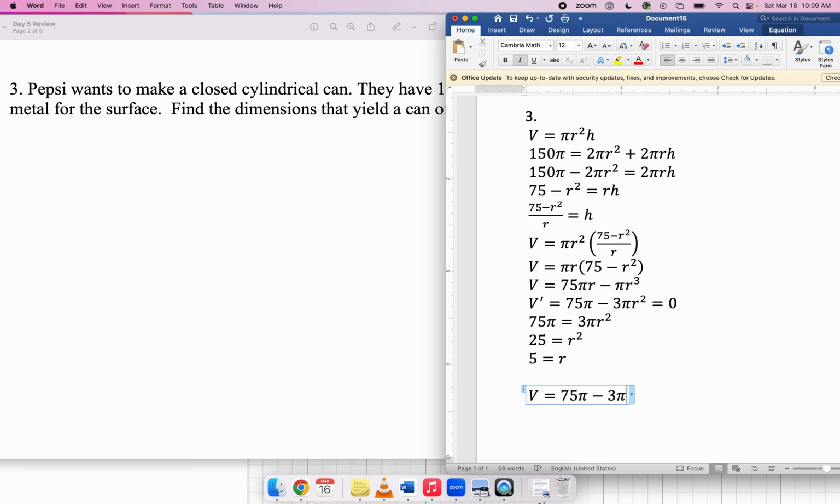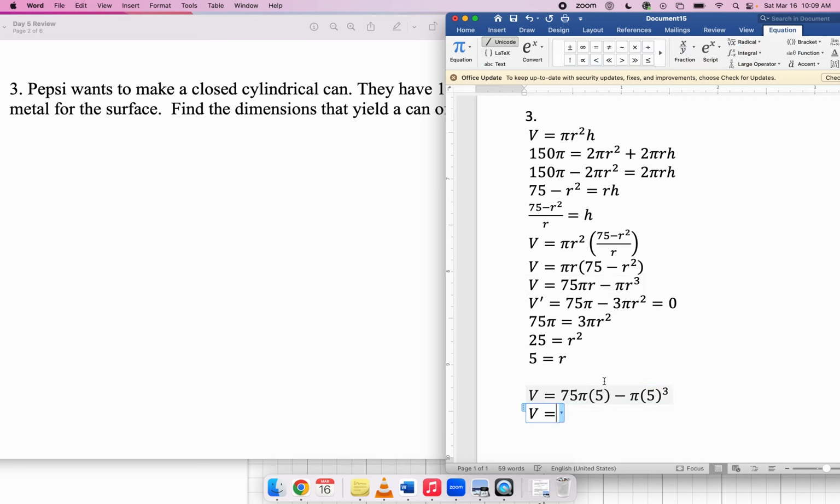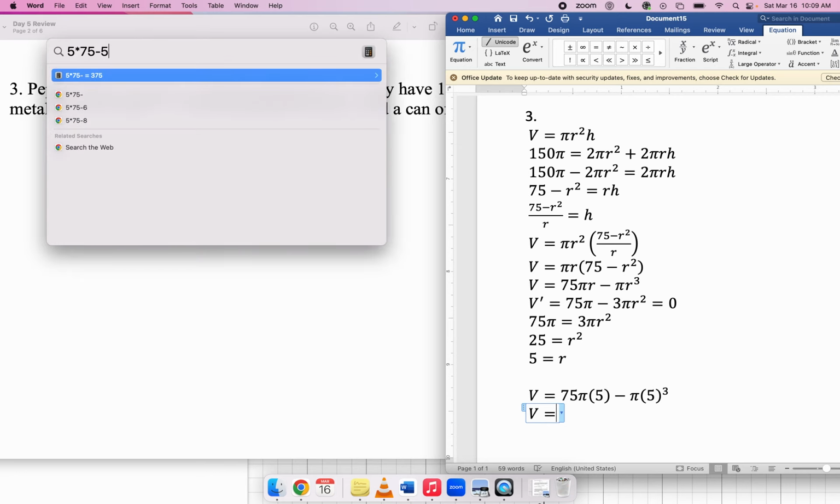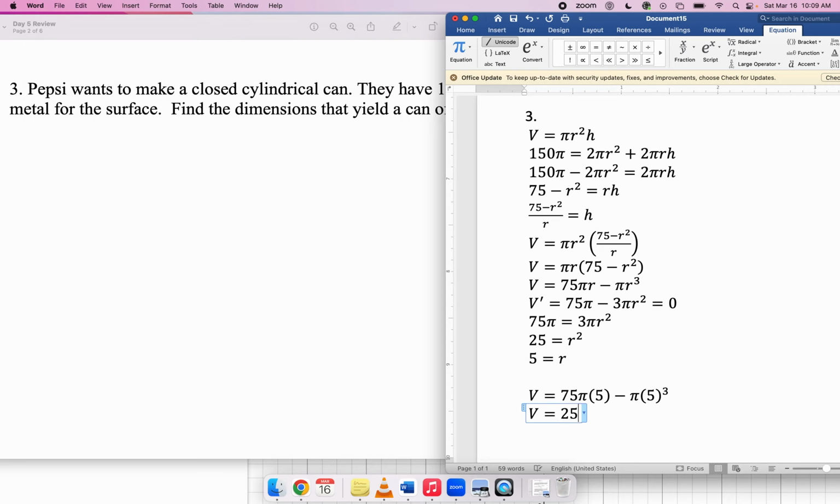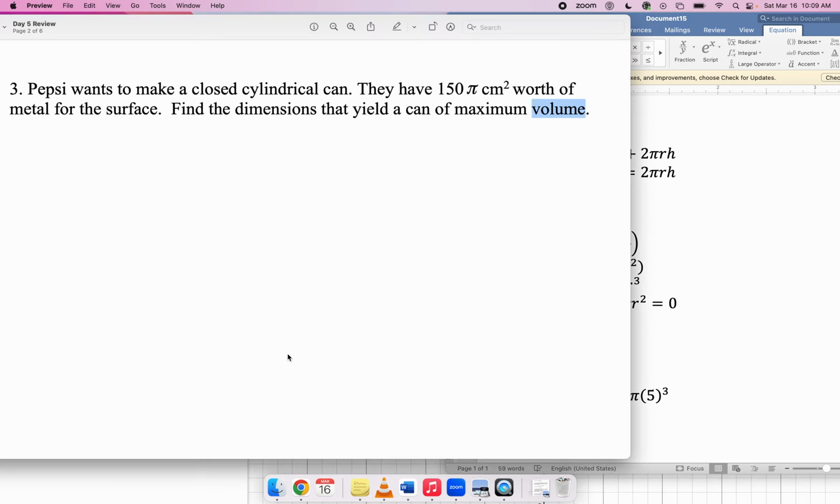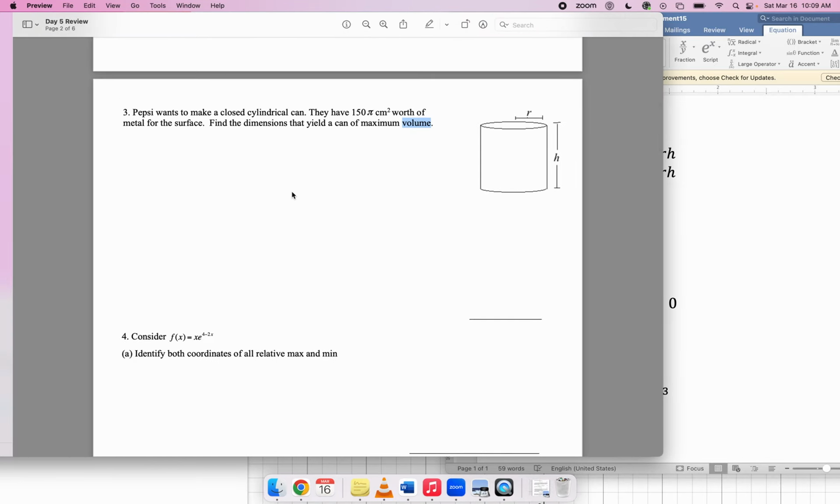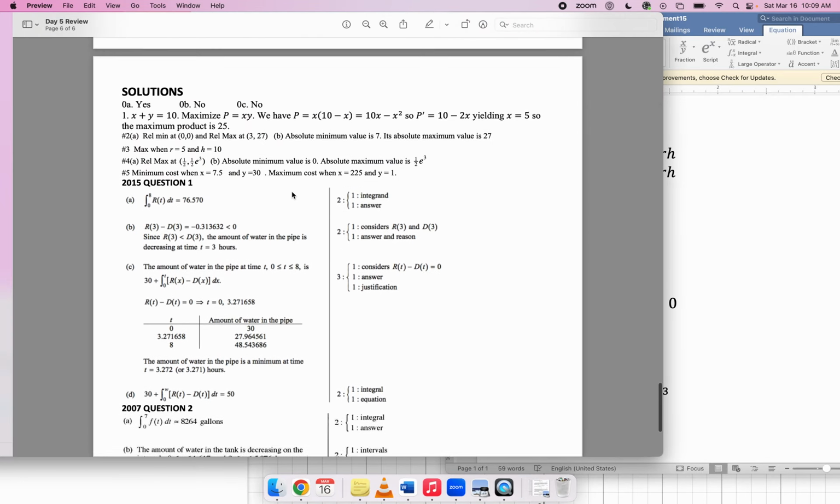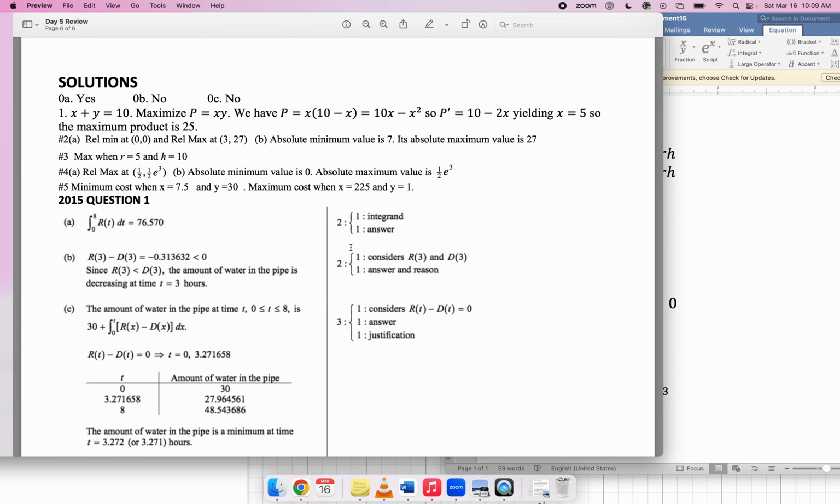I'm looking at this formula: 75 pi r, which is 5, minus pi times 5 cubed. So basically 5 times 75 minus 5, is that 250 pi? Is that right? That's a lot of work, and I want to make sure I didn't make a mistake. I tend to make a lot of mistakes when I'm typing on the computer, especially when I'm explaining what I'm doing as I'm doing it.